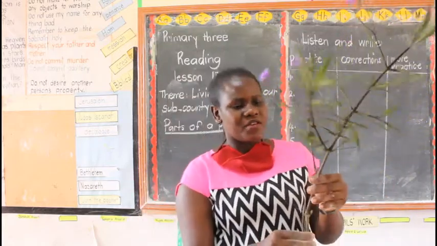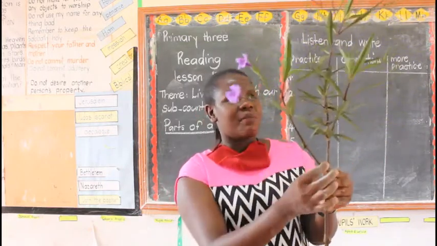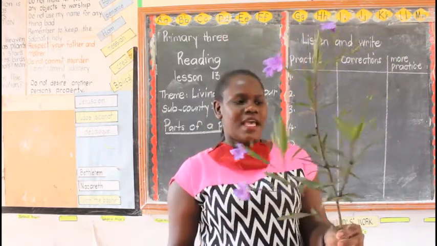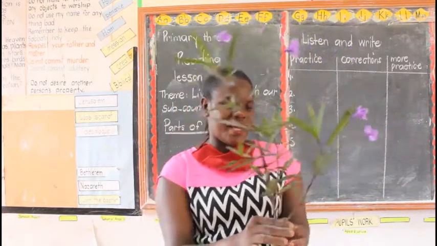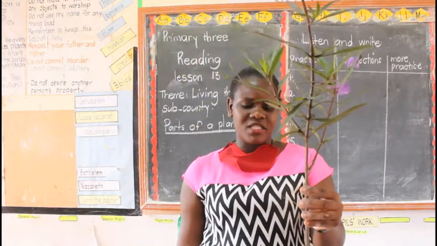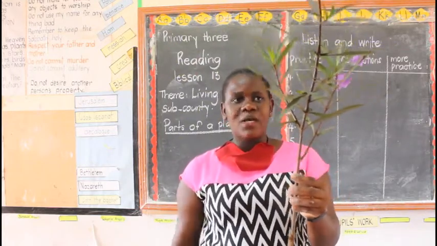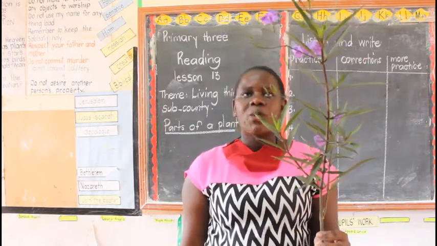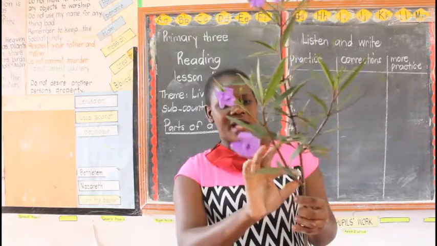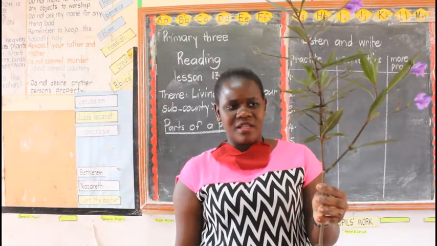So this plant of mine has the roots, has the stem, has the leaves, the branch I'm seeing here, the flowers. Good? That is good. So this is my simple plant. Let us still mention the parts found on this plant here. We said we have the roots, that is wonderful. We have the flowers. We have the stem. We have the branches here. Another branch is here. Are we there, children? That is wonderful.